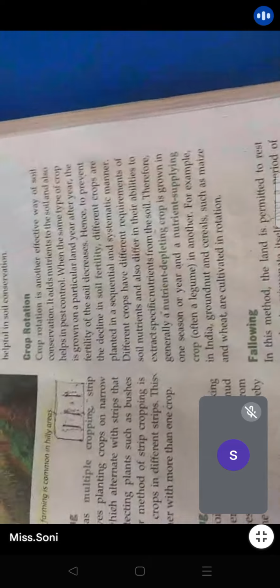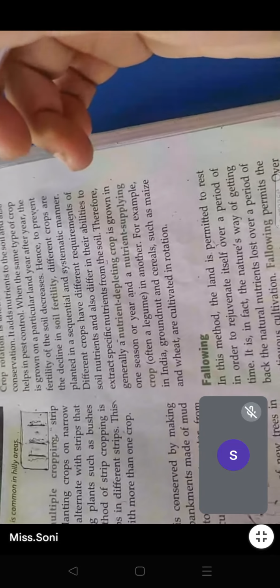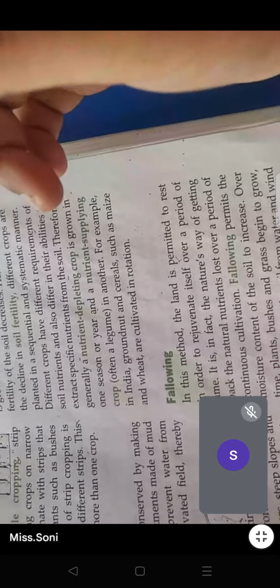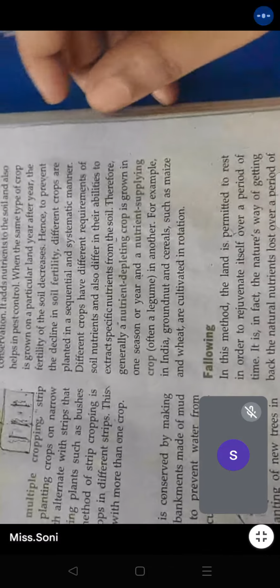Understood? But how can we give it a rest? In a sense, if you leave the land, grass will grow on it, right? Insects will go there, earthworms will develop over there, right? If humans are not touching that land, then through the natural process, the land will definitely gain its natural quality back. Understood?